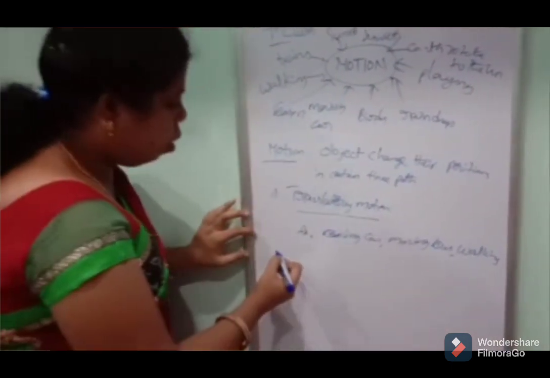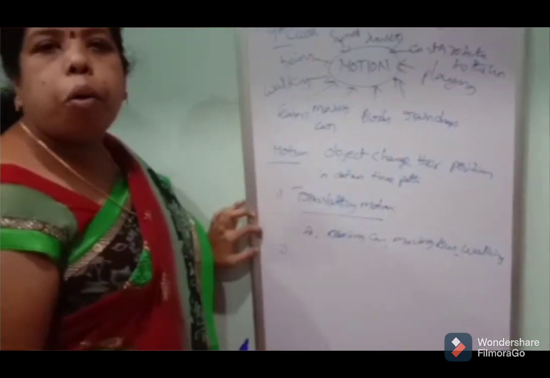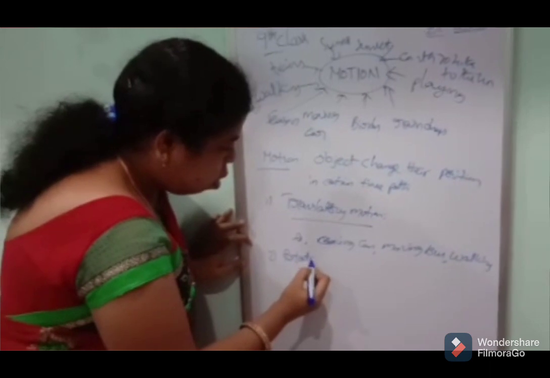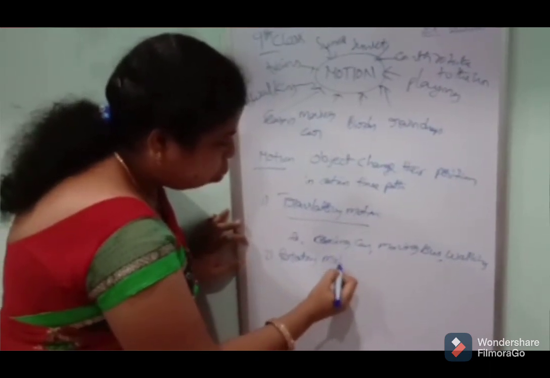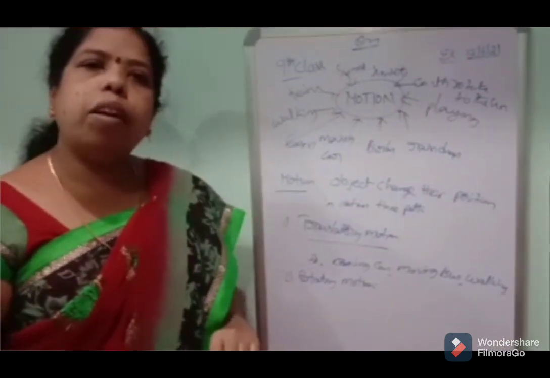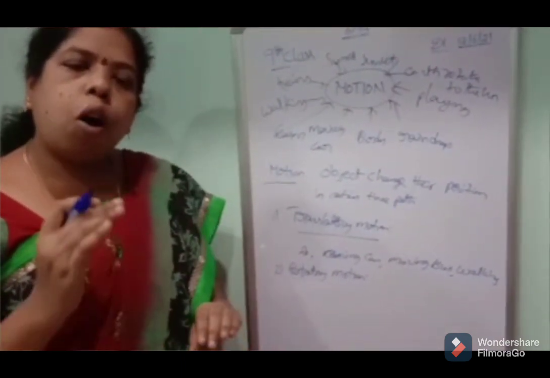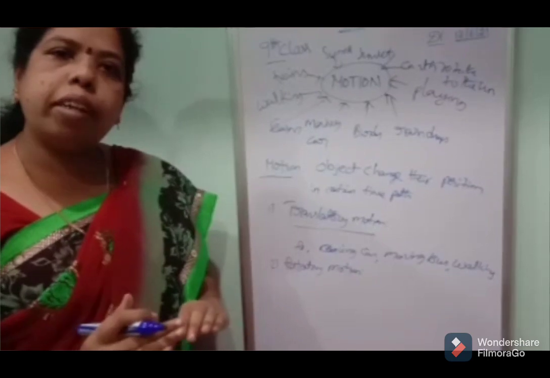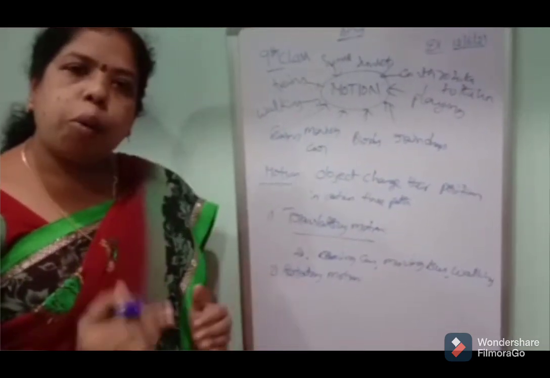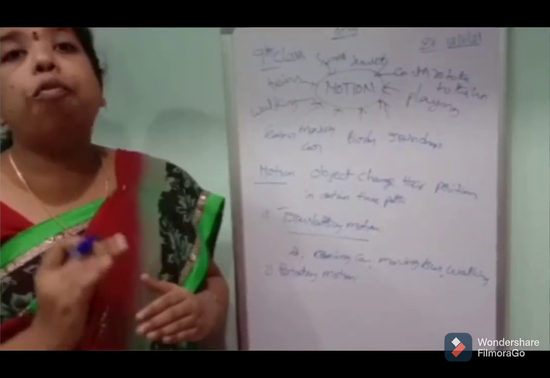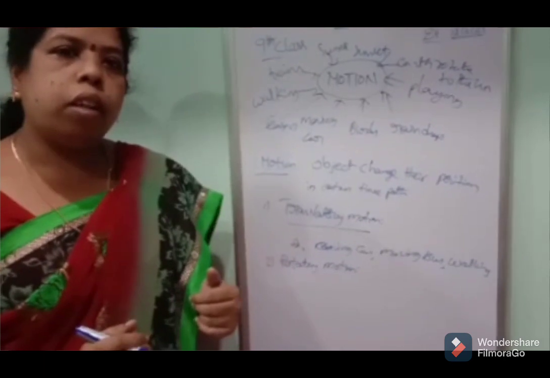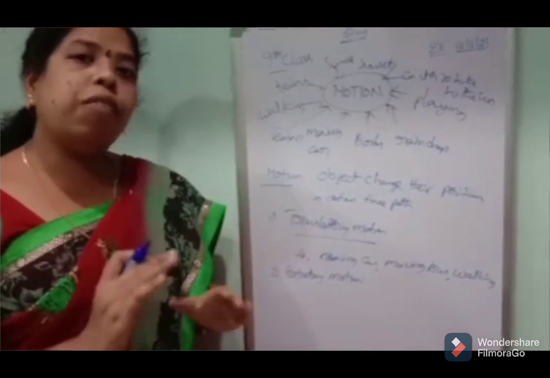Next, the second one is rotatory motion. What is meant by rotatory motion? The object rotates around a fixed point.